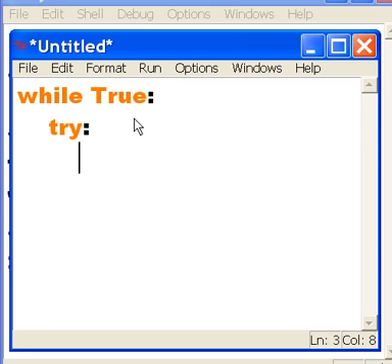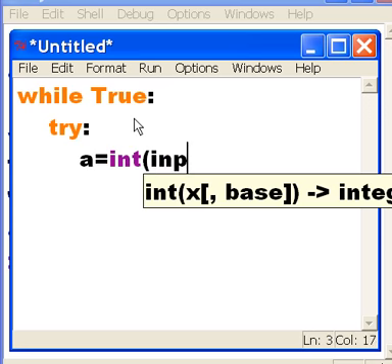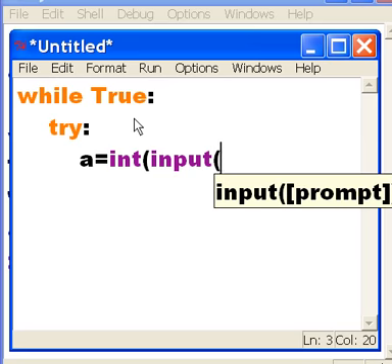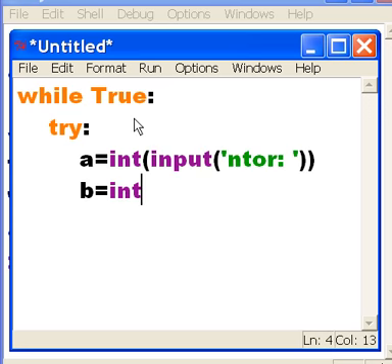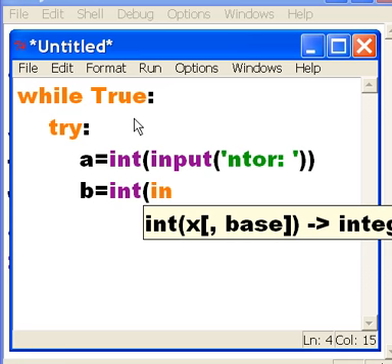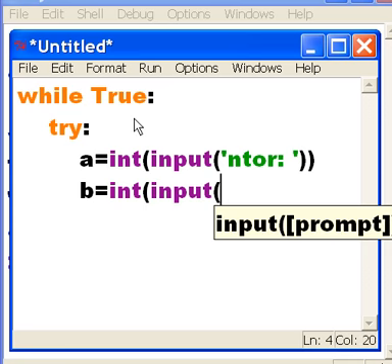Try something. A equals, I'm going to make an integer, turn it into an integer, whatever I get back from input, which is a string. I'm going to say key in the numerator, colon space, single quote, two close quotes. Then B equals, make whatever I get back from this input function, which is a string, turn it into an integer, and the prompt to the user is key in the denominator.